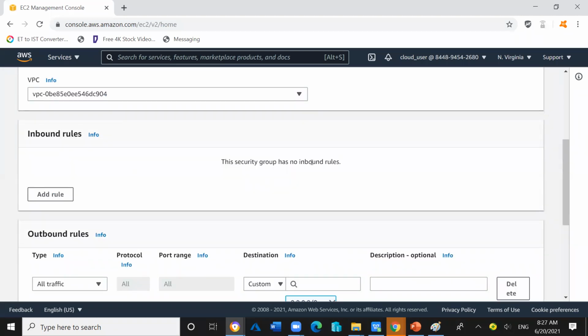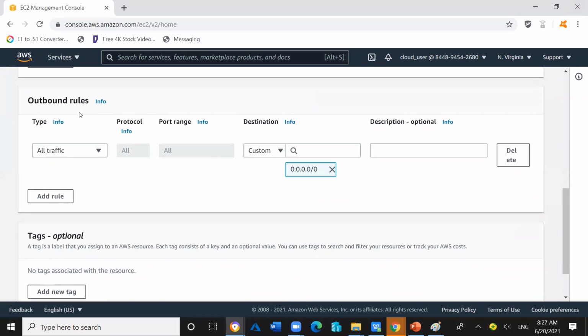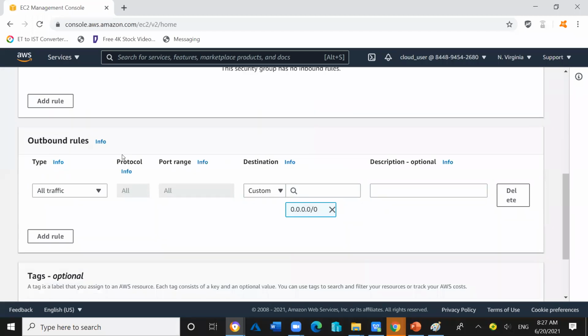Inbound rule will check the incoming traffic from the outside, and outbound rule will check the outbound traffic which is going from the EC2 instance towards the internet. That will be the outbound traffic, right? So incoming traffic, outgoing traffic. By default, in the outgoing traffic, everything is allowed. All kinds of traffic will be allowed. SSH will be allowed, RDP will be allowed, everything will be allowed.